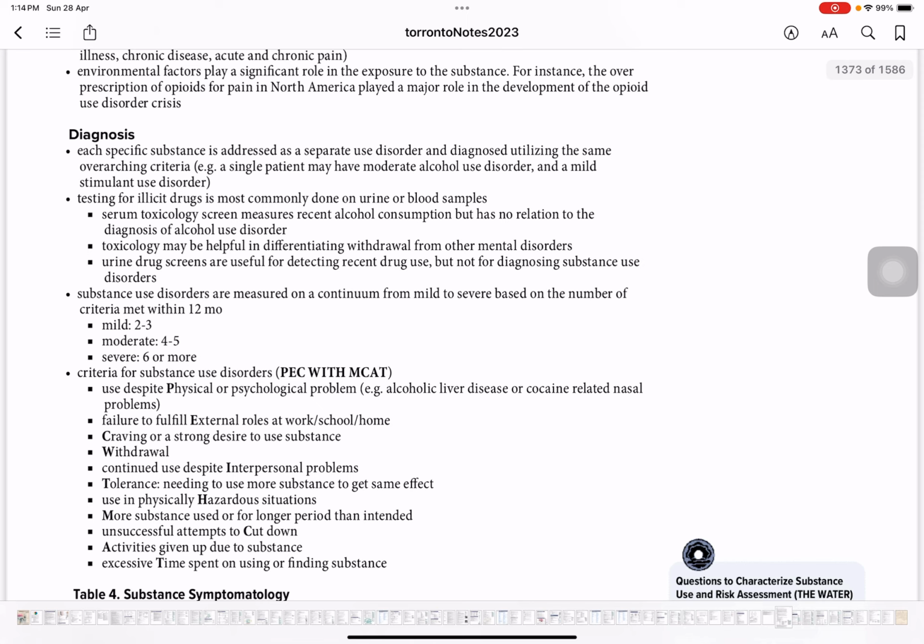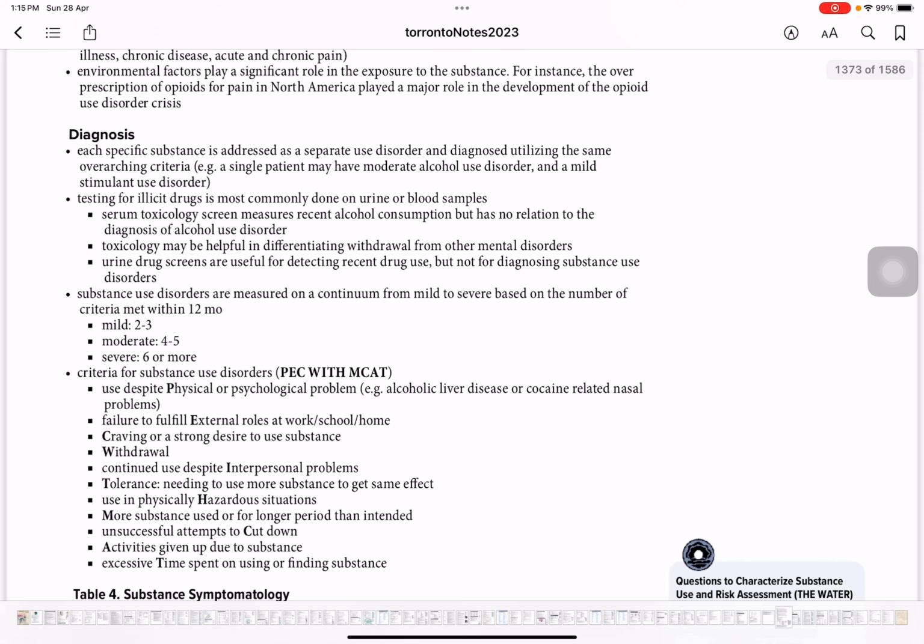Toxicology may be helpful in differentiating withdrawal from other mental disorders. Urine drug screens are useful for detecting recent drug use but not for diagnosing substance use disorder. So there are various things that we've just discussed. For diagnosis, number one, we need to take two different approaches for two different drug use disorders, and testing for illicit drugs is most commonly done through urine and blood.